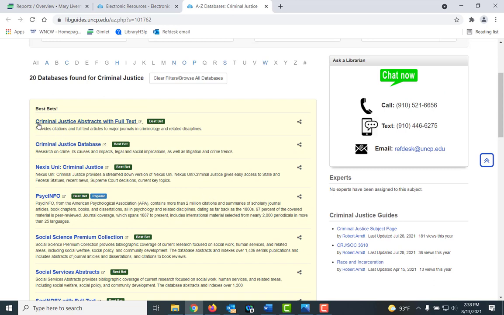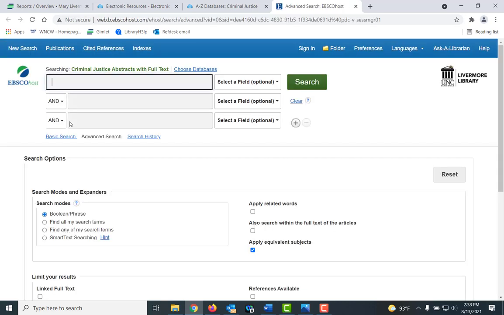Now, I'm going to click on the top one, which says Criminal Justice Abstracts with full text. If you're off-site, off-campus, a login screen will appear asking for your Brave Web, your Canvas username and password. Simply put that in. Now, as you see, this does not look like Google. Think about the topics that you are related to. Break your topic maybe down into its most basic keywords.